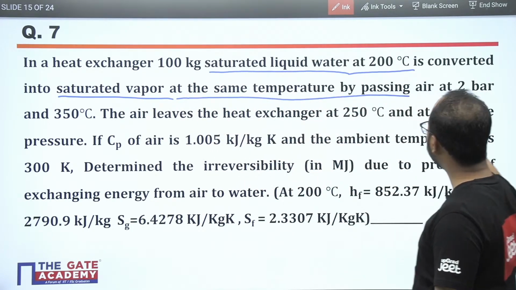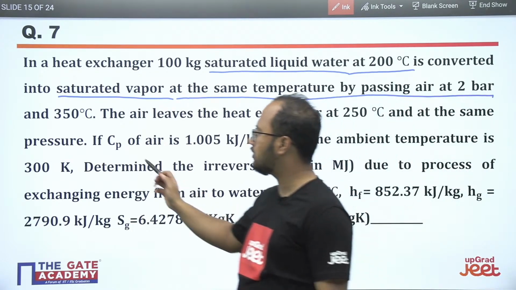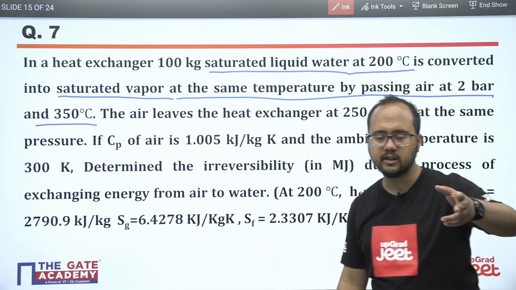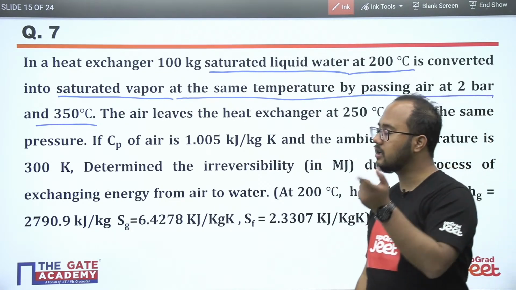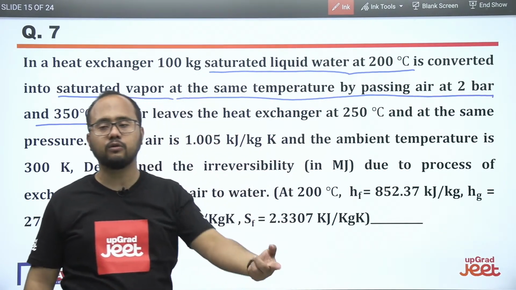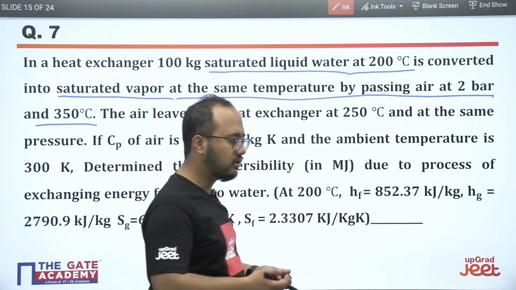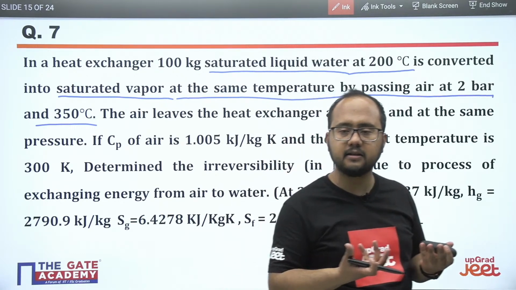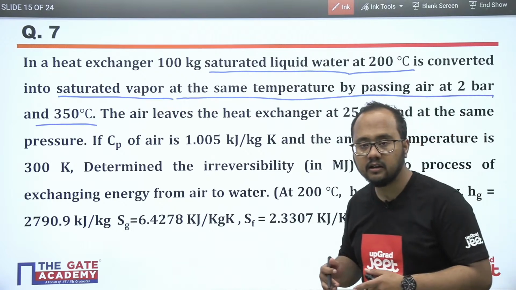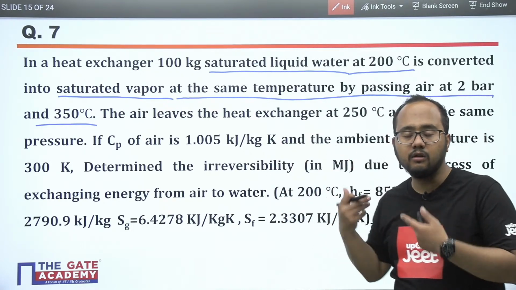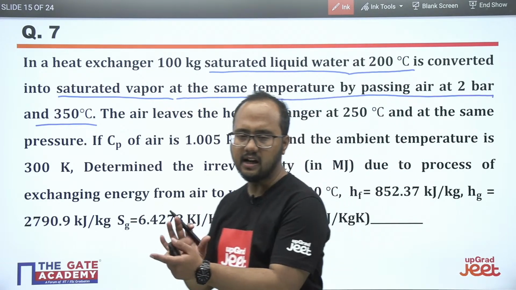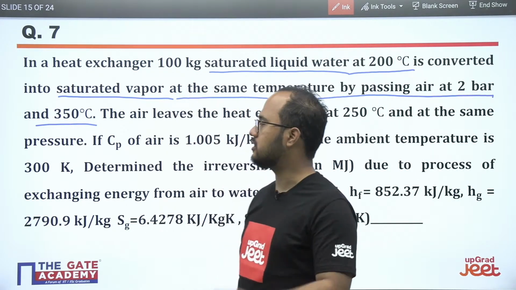By passing air at 2 bar and 350 degrees Celsius. So obviously in a heat exchanger, two different fluids are there. The first fluid is water, and the other fluid is air. Heat is transferred from the air to the water: water is gaining heat from the air, and air has lost heat which is transferred to the water. Simple, the basic heat transfer process in the heat exchanger.